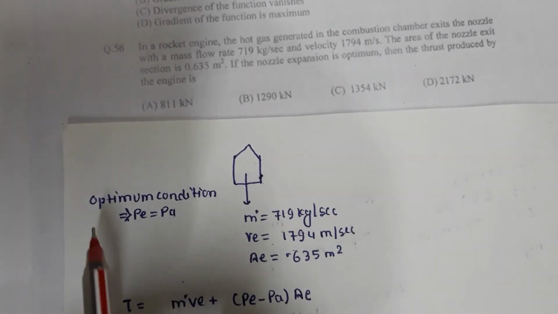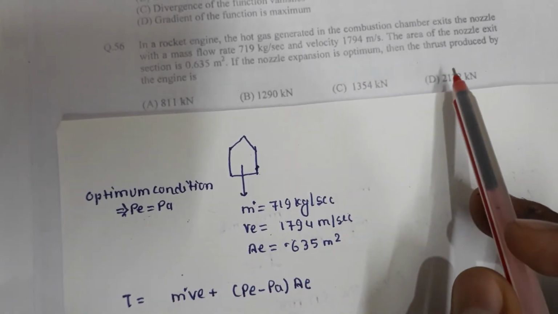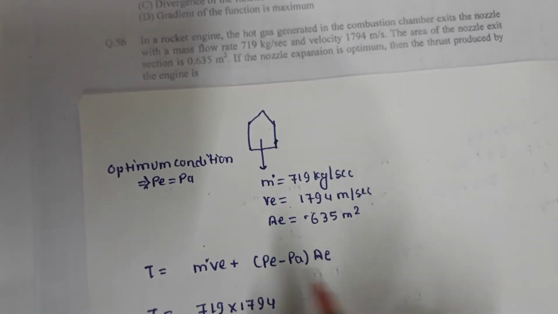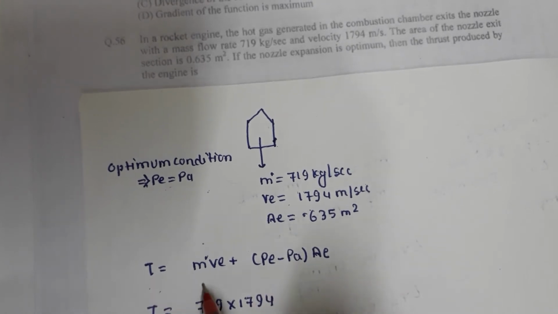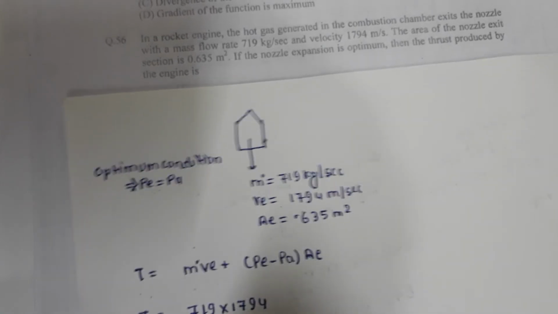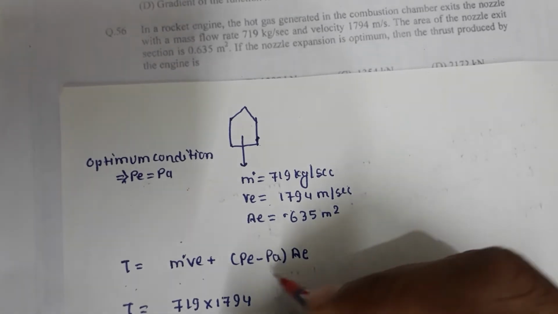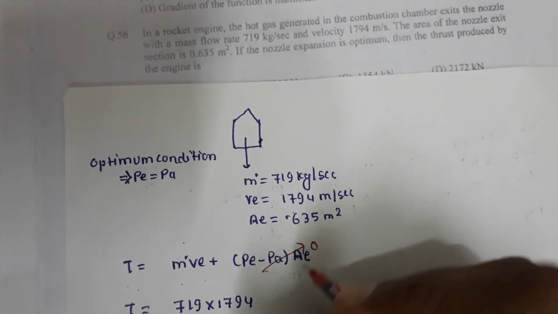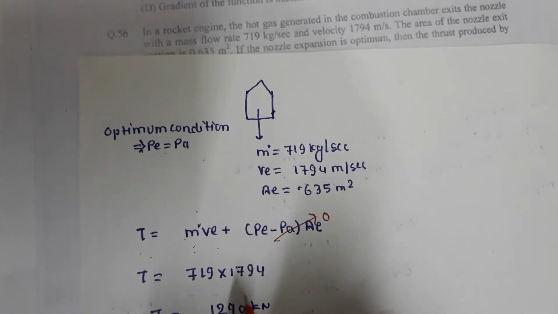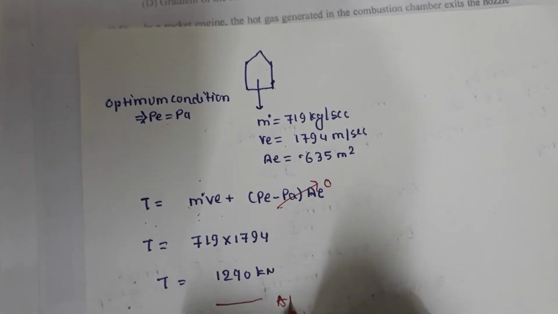What is the optimum condition? The optimum condition is that exit pressure is equal to ambient pressure. Now we have to calculate the thrust produced by the engine. The formula of thrust is mass flow rate times exit velocity plus exit pressure minus ambient pressure times exit area. According to the optimum condition, exit pressure is equal to ambient pressure, so these terms are neglected. Now put in the values: mass flow rate is 719 and exit velocity 1794. After solving this, we get the correct answer.